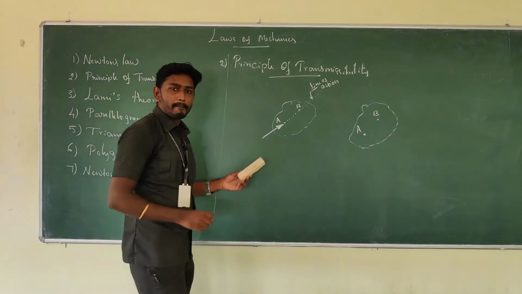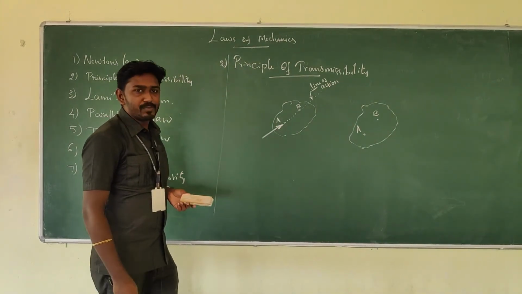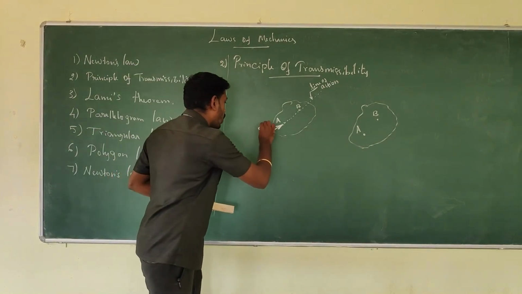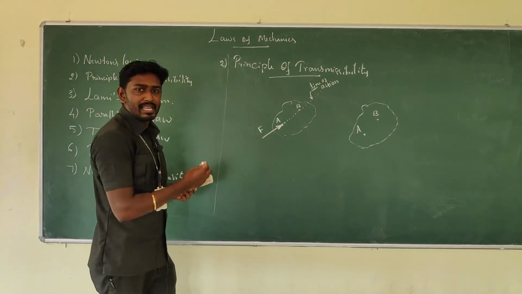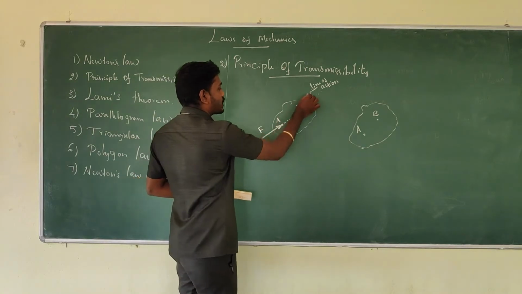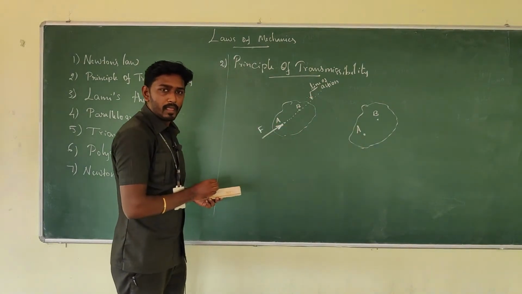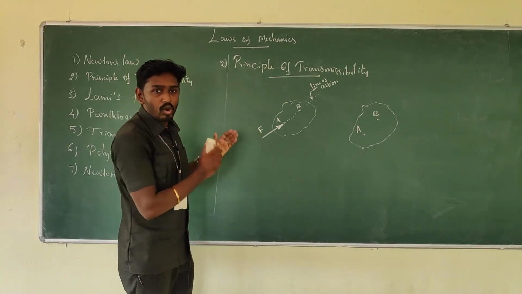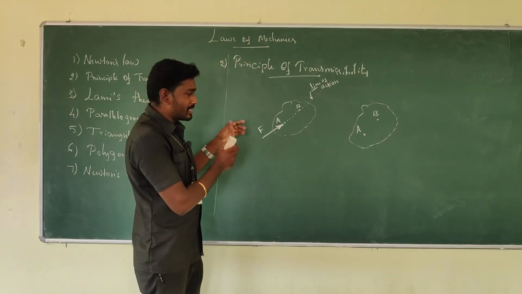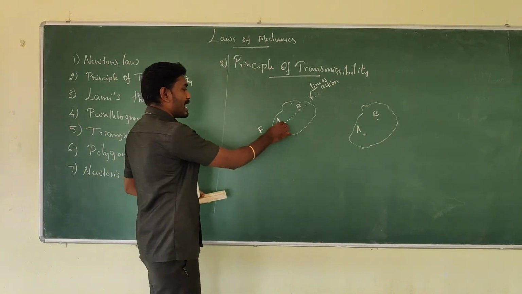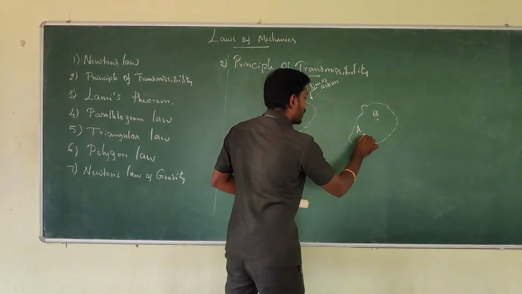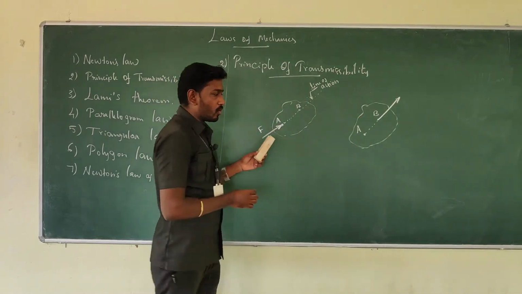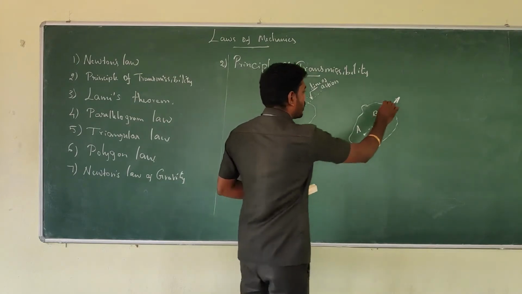This principle of transmissibility says the point of application of a force can be taken anywhere on the line of action, without changing the external force acting on the body. It also gives the same effect, just as in the previous one. So I can say the force acting on A, we can also replace anywhere on B or somewhere on the line of action. I'm going to take A. So it also causes the same effects.